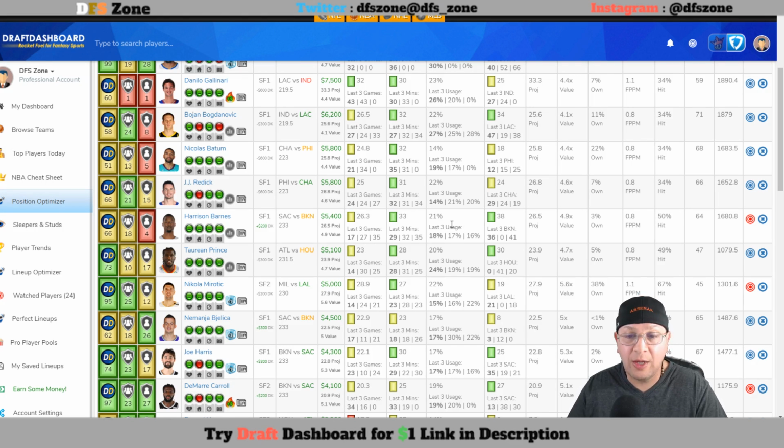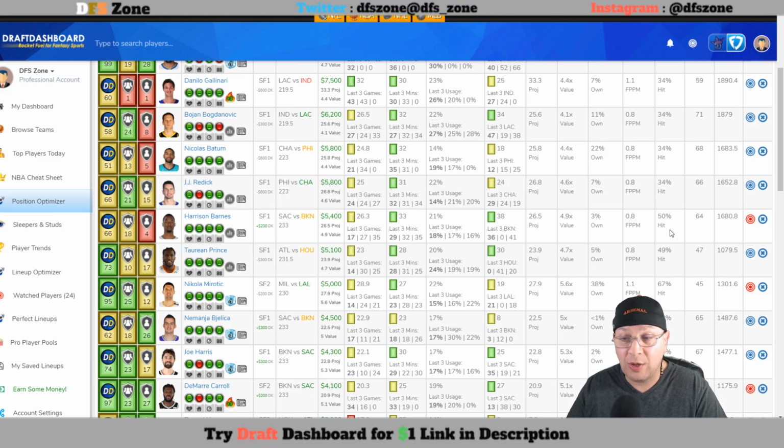The minutes are still there. Usage rate is still reasonable at 17-18%. He did put up 36 against Brooklyn the last time, averaging 38 over the last 2 times he has faced them. Almost nearly 5 times value here at 5,400. The beauty of it is 50% of the time he has hit value here.